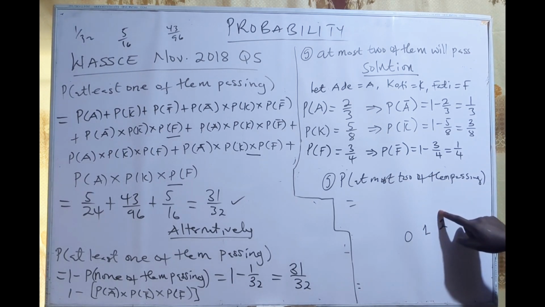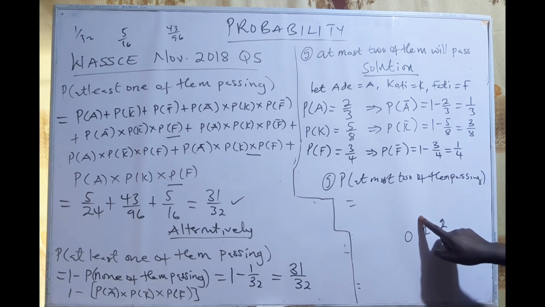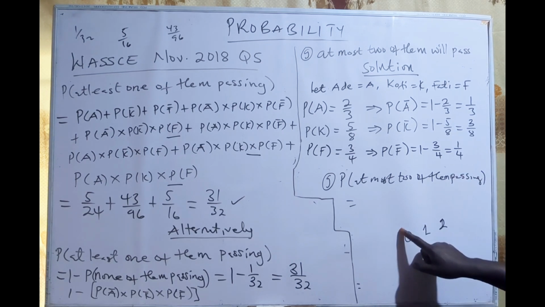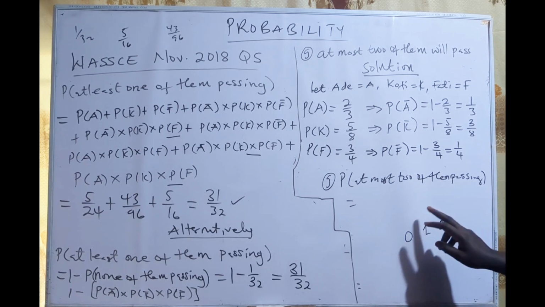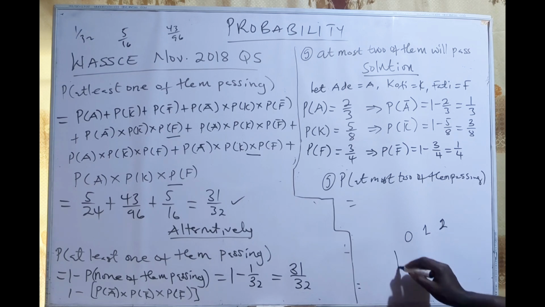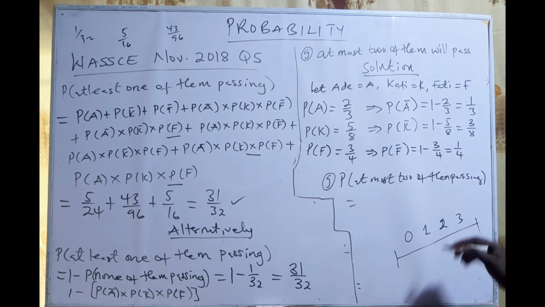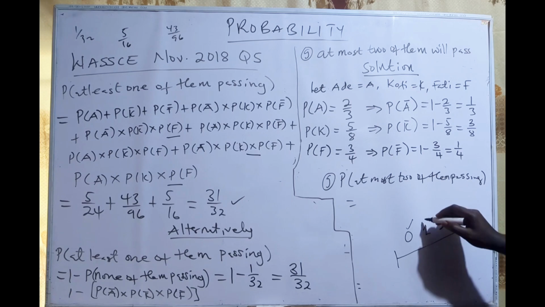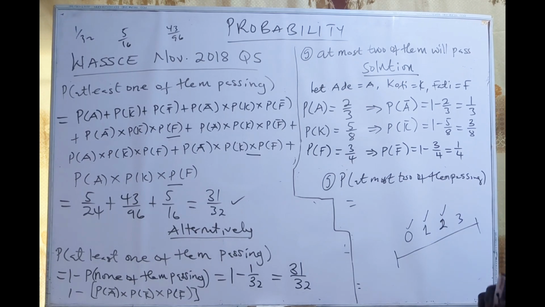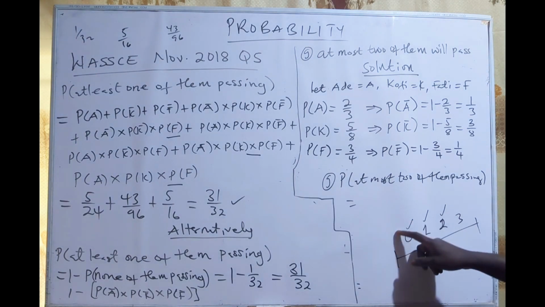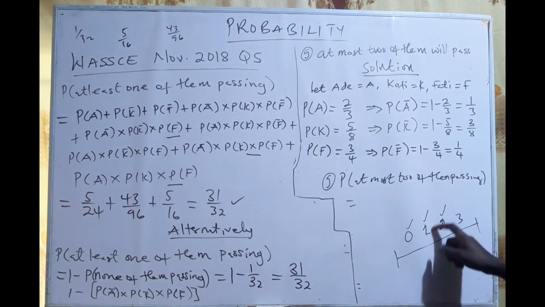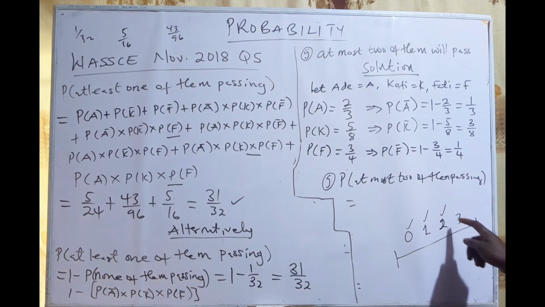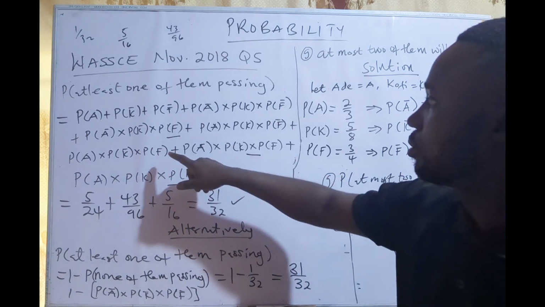Either 2 of them are passing, or only 1 of them is passing, or even none of them. Because the highest that should pass should be 2. So 2 or less. And we know that probability, because these are 3 events, it can happen that we can have none passing, 1 of them, and then 2 of them. So if you look at the at most 2, you have to do all this: probability of none of them passing, which is this one, probability of 1 of them passing, which is this one, probability of 2 of them also passing, which is also this one.